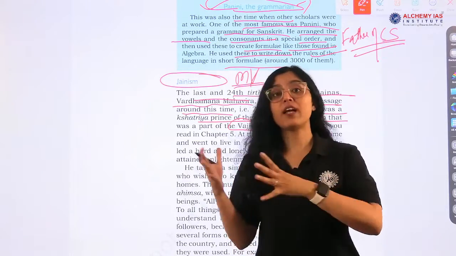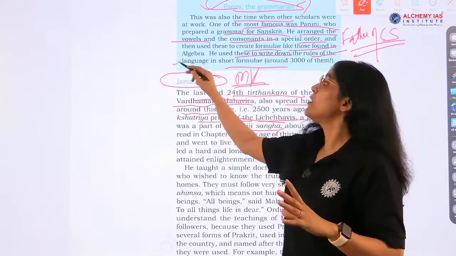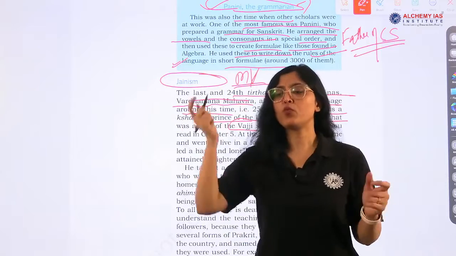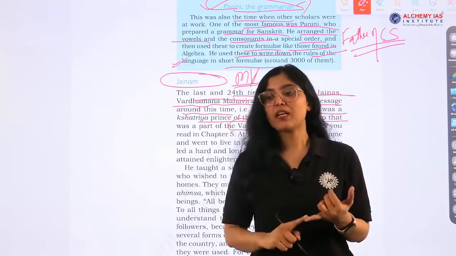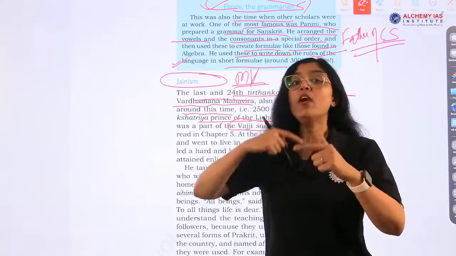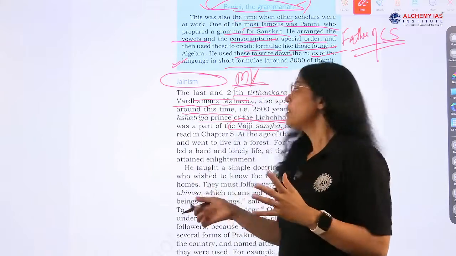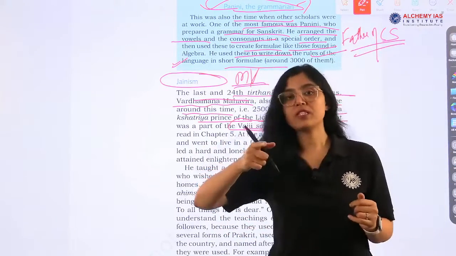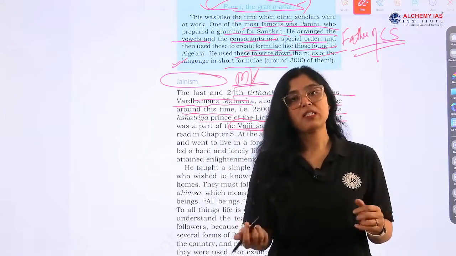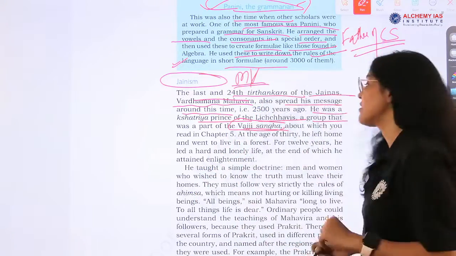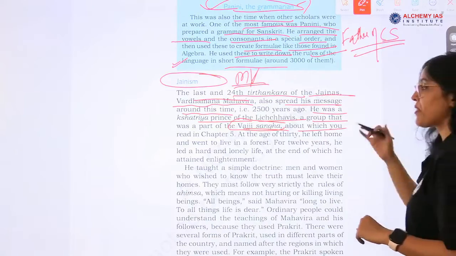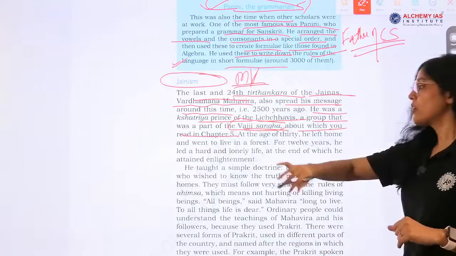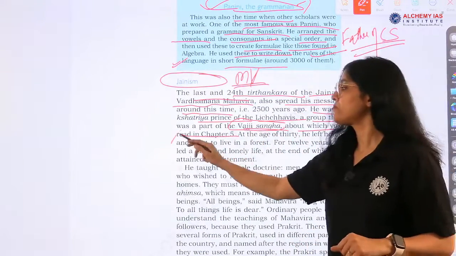You should read that, and whatever information is given in boxes becomes very important. Whatever map is there is also very important. You should always read the information given in boxes, okay. So Mahavira is from the Vajji Sangha. This question can also be asked, and it has been asked in a previous year, about which we will read in chapter 5, okay. We have already read this, right.